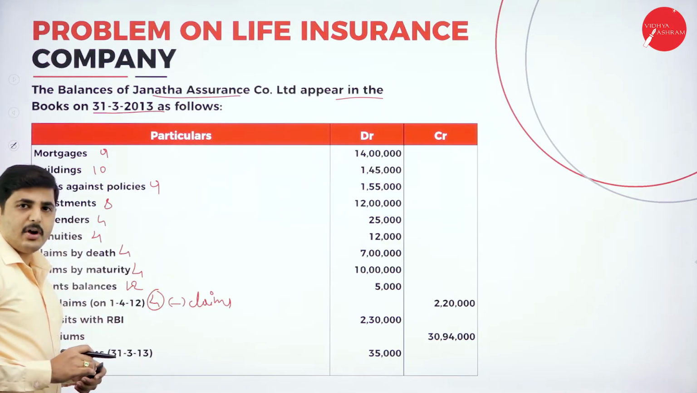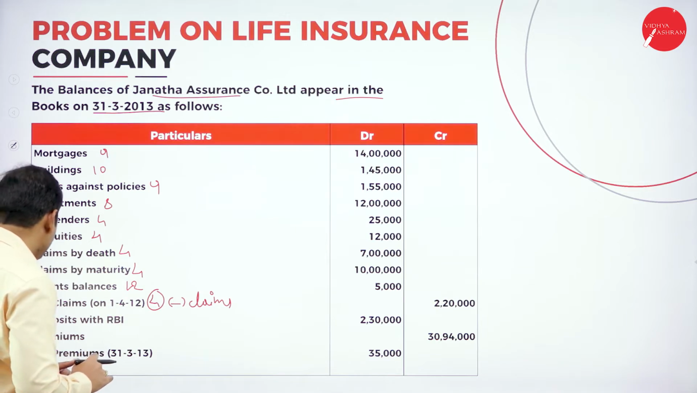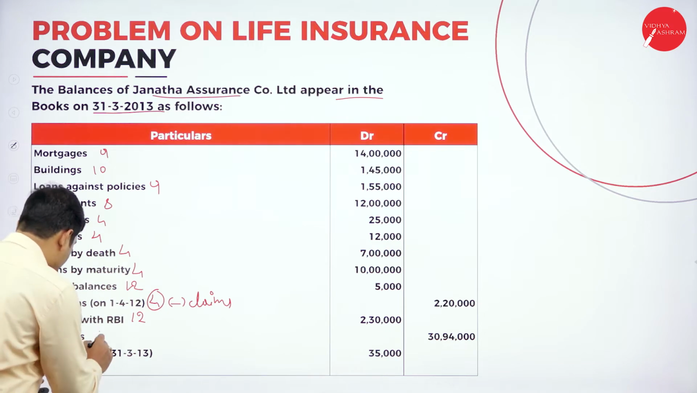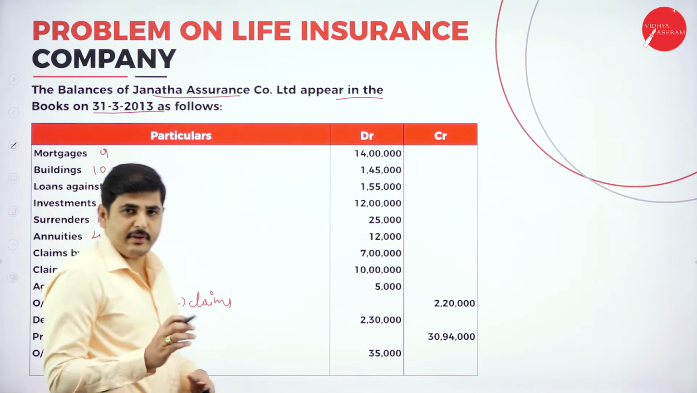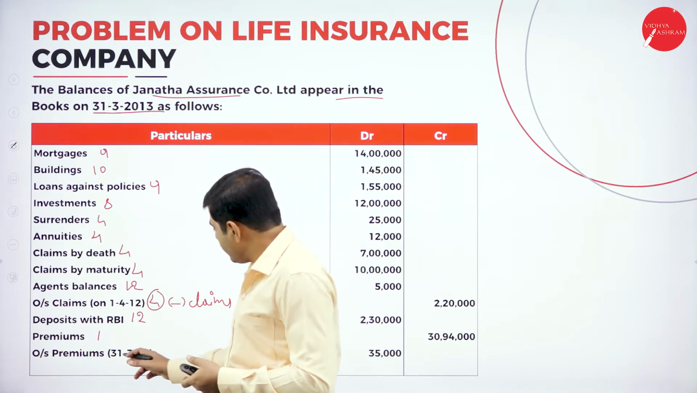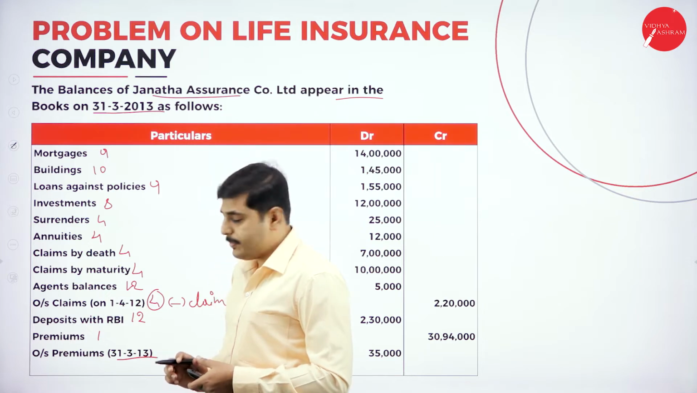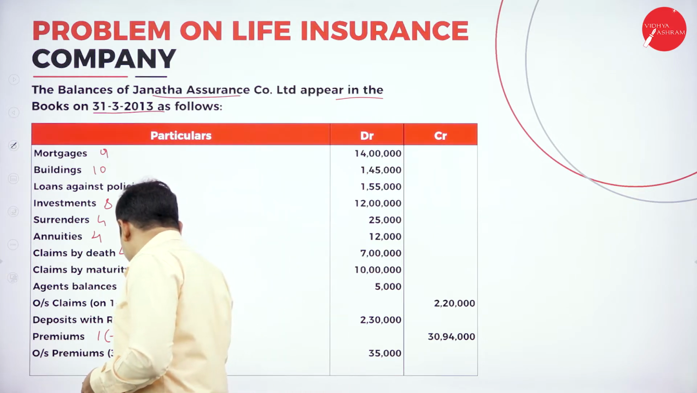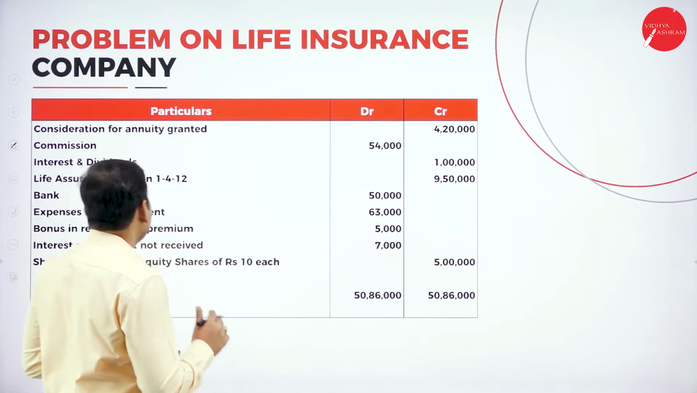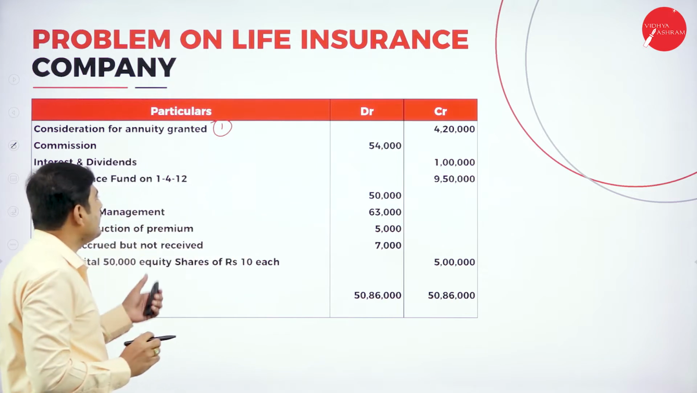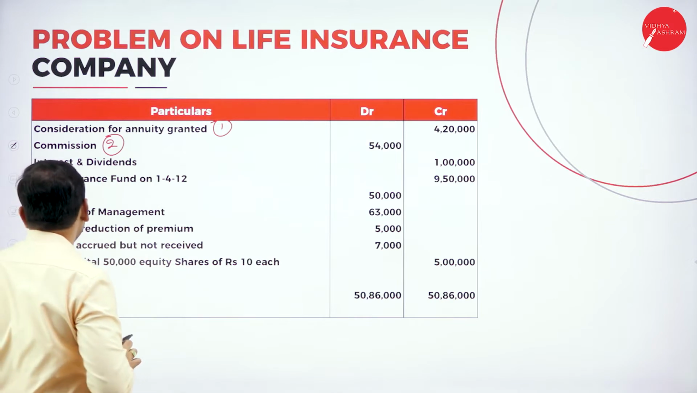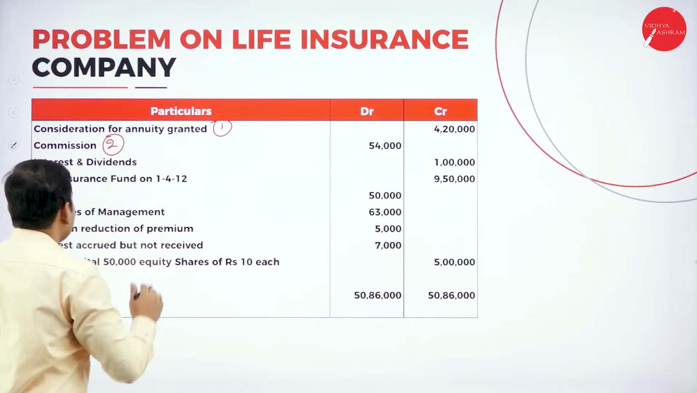And next one, deposits with RBI come under current assets, schedule number 12. Next one, premium schedule number 1, and also outstanding premium of the previous year. Any premium belonging to the previous year we should deduct from premium. So outstanding premium of the last year, deduct from premium. Next, consideration for annuities granted, schedule number 1, so add to the premium. Next one, commission schedule number 2, commission paid. Next one, interest and dividend we can add to the premium.